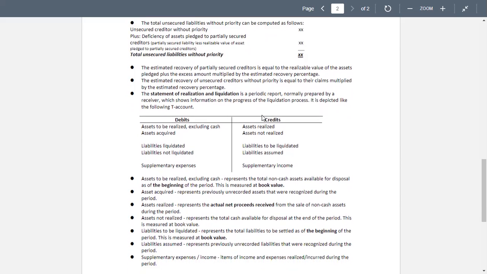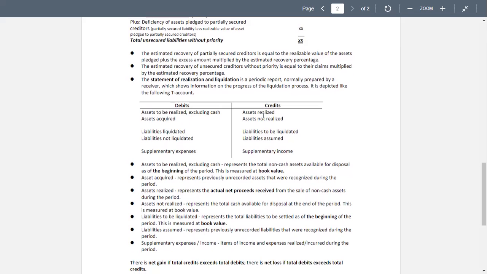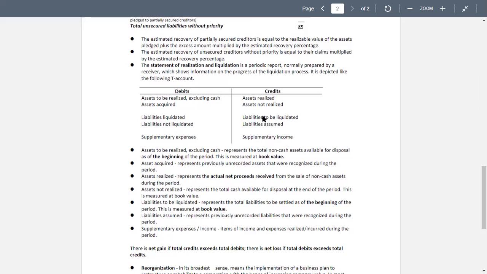Liabilities to be liquidated represents the total liabilities to be settled at the beginning of the period, and this is measured at book value. Liabilities assumed represents previously unrecorded liabilities that were recognized during the period. And supplementary expenses or income are items of income and expenses realized or incurred during the period.